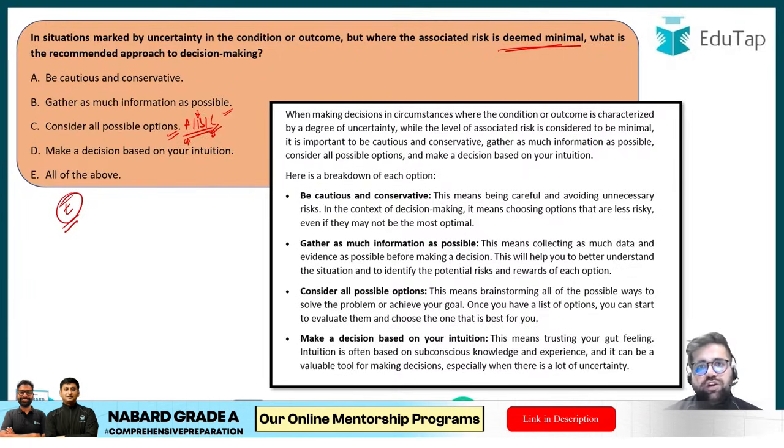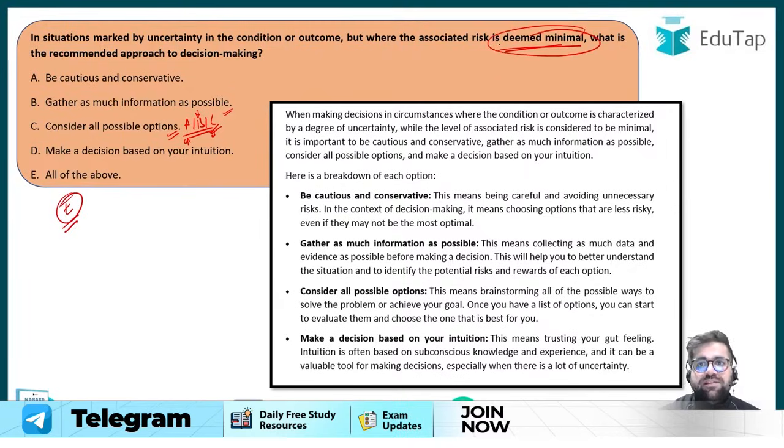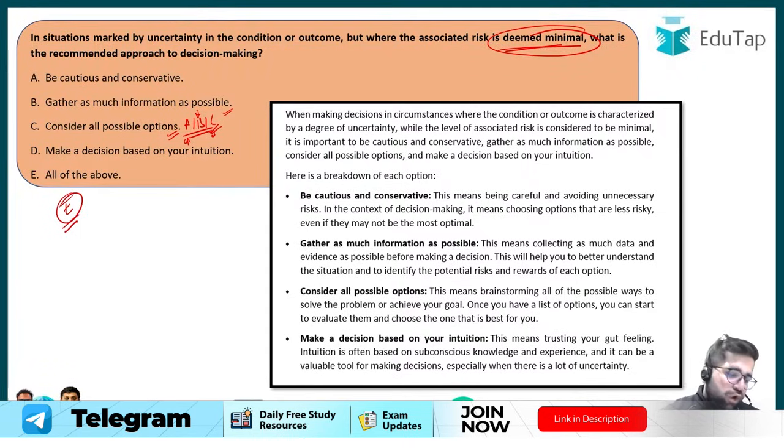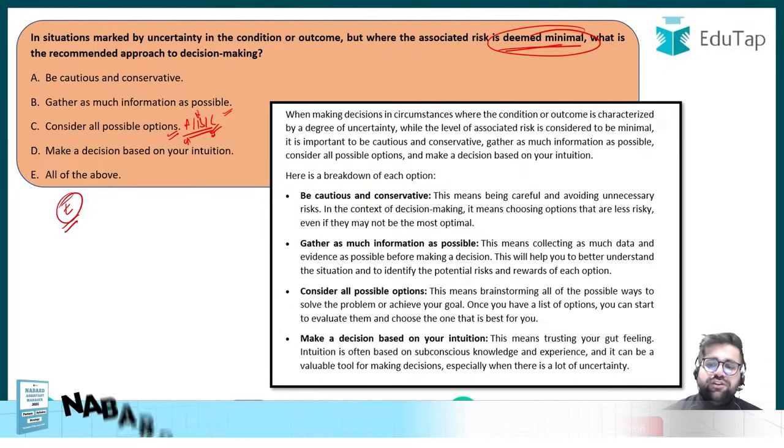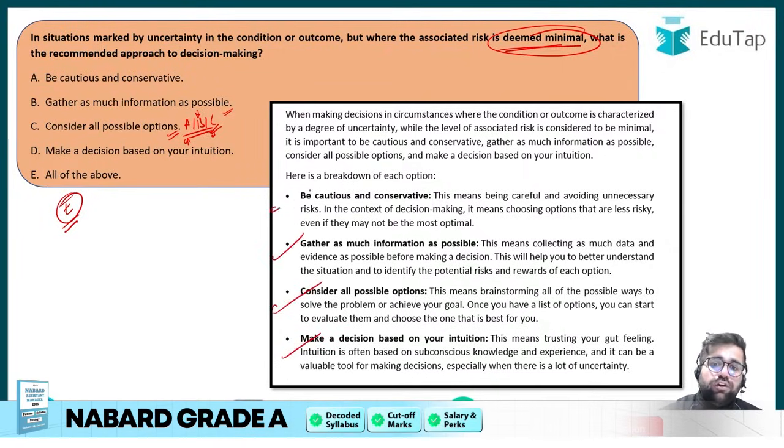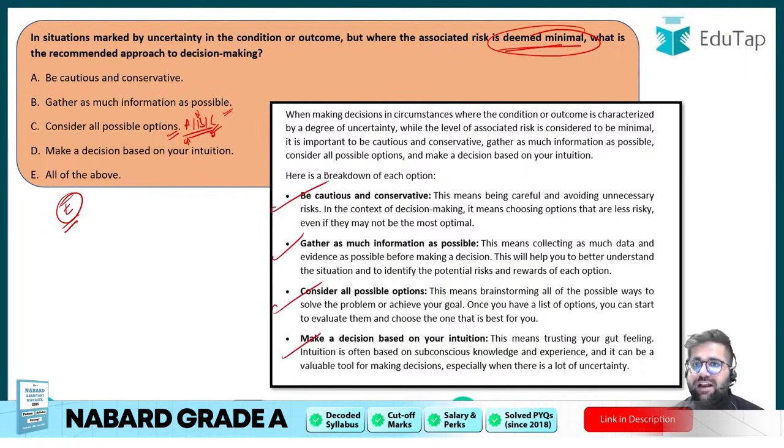Make a decision based on your intuition, because the risk is minimal. Sometimes some people are like, let's do this. If something happens, we will see. But if something doesn't happen, then also we will see. So some people will make a fast decision using their intuition. On that particular connotation, the answer should be option number E, because all the options are considered valid when you have a minimal risk.